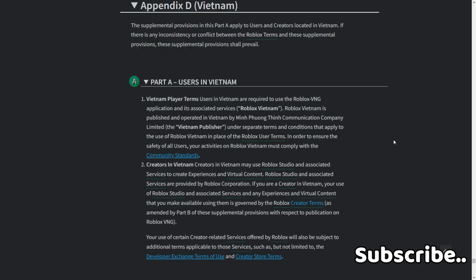Part A, users in Vietnam. Vietnam player terms. Users in Vietnam are required to use the Roblox VNG application and associated services. Roblox Vietnam is published and operated in Vietnam by Minh Nguyen Tim Communication Company Limited, the Vietnam publisher, under separate terms and conditions that apply to the use of Roblox Vietnam in place of the Roblox user terms in order to ensure the safety of all users' activities on Roblox. Users in Vietnam must comply with the community standards.